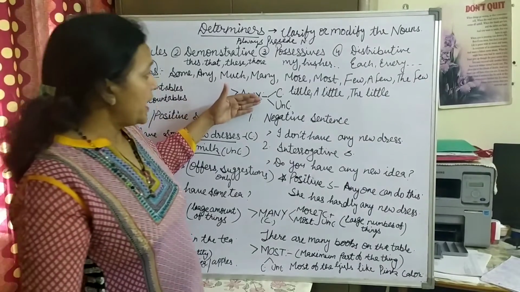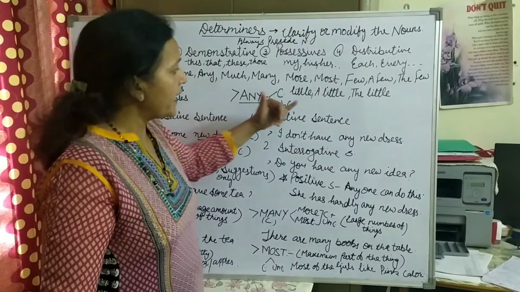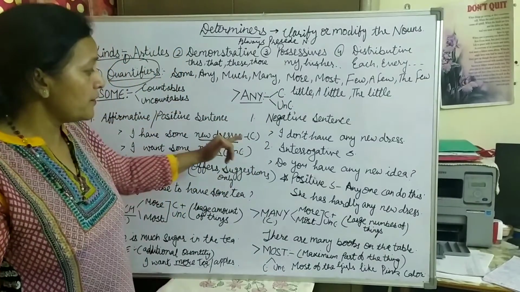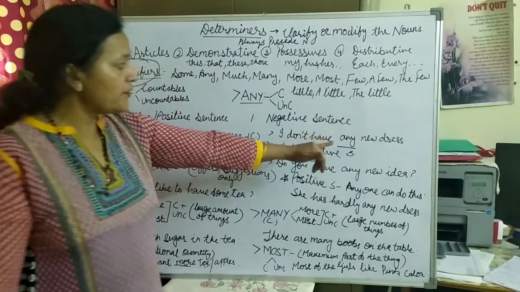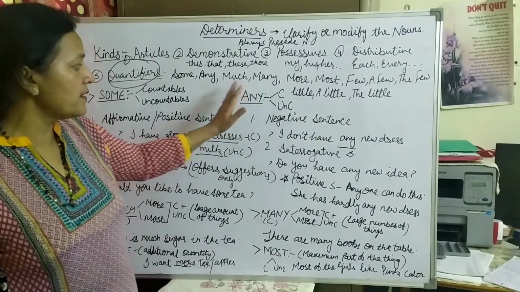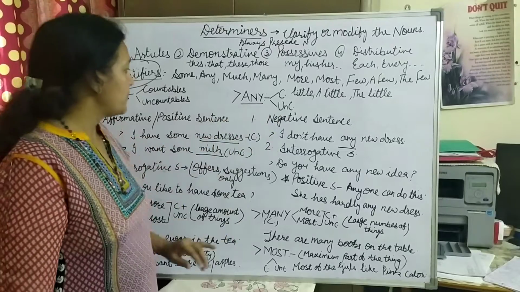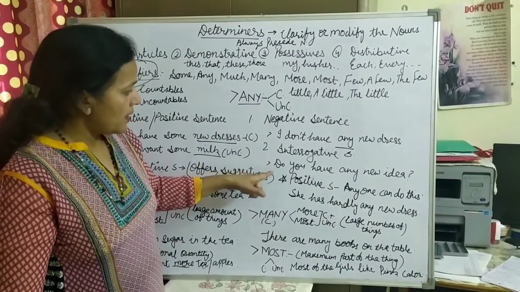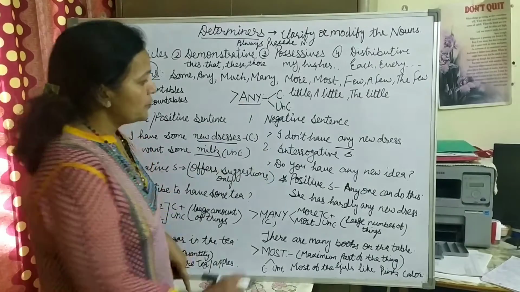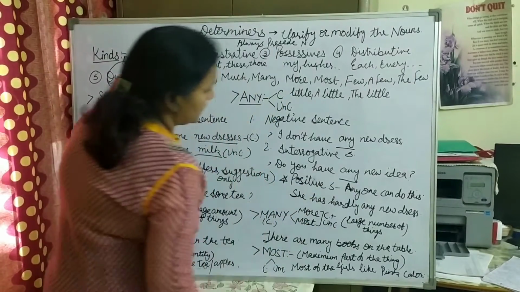Then any, we use it in negative sentences, like if I say I don't have any new dress, this is a negative sentence, and in a negative sentence we will use any. And in interrogatives we will use any. Do you have any new dress?